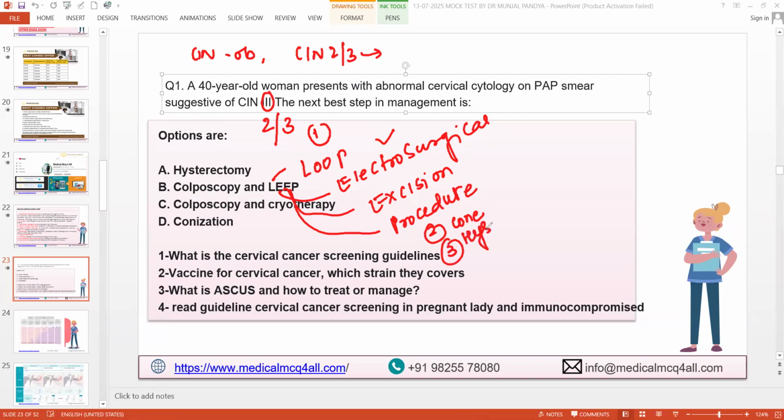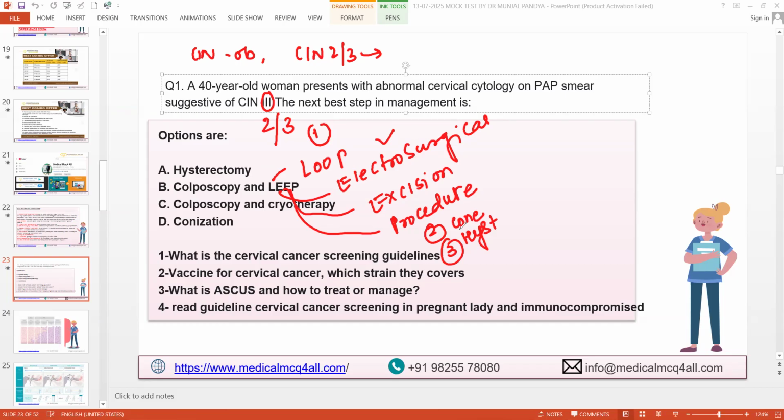If the patient's family is finished. But this is a more aggressive option, going for hysterectomy just for CIN, which is not even invasive carcinoma, but it is there in the guidelines. So it is the patient's choice. Most of you had given the correct answer, B.